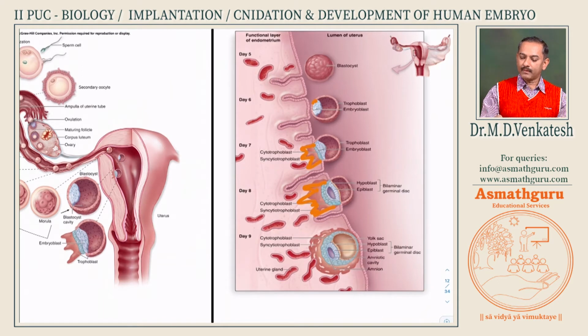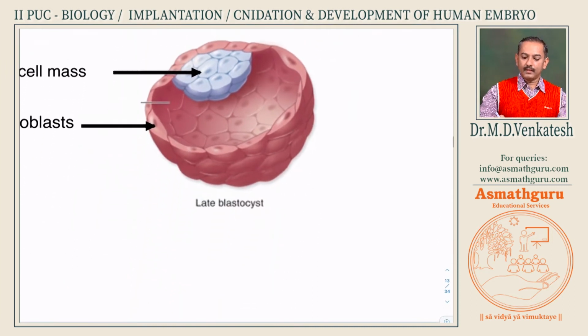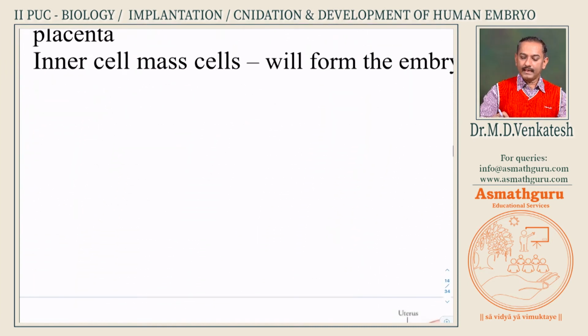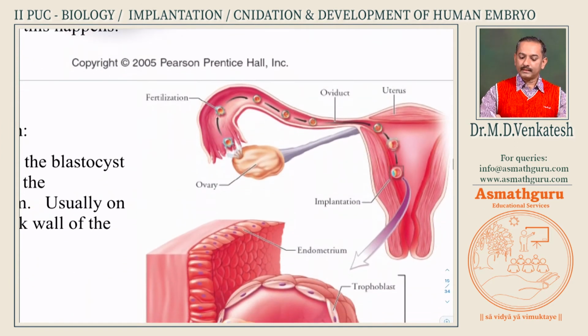The embryoblast by that time will start dividing and form the embryo. Now you can see that what was outside has completely got into the uterus. This is what exactly we call implantation. So after fertilization, this implantation takes place within the 7 day period. Now this important event is the process that determines how implantation happens.